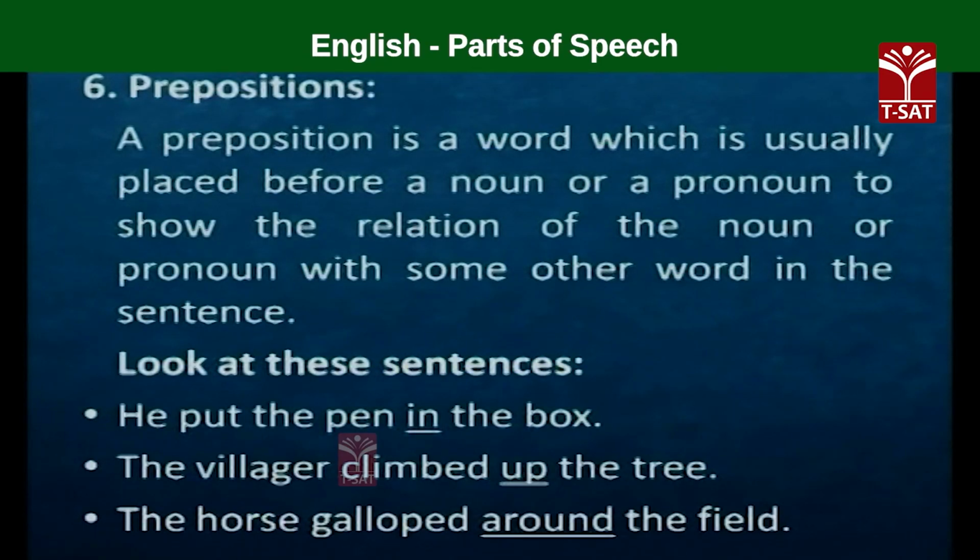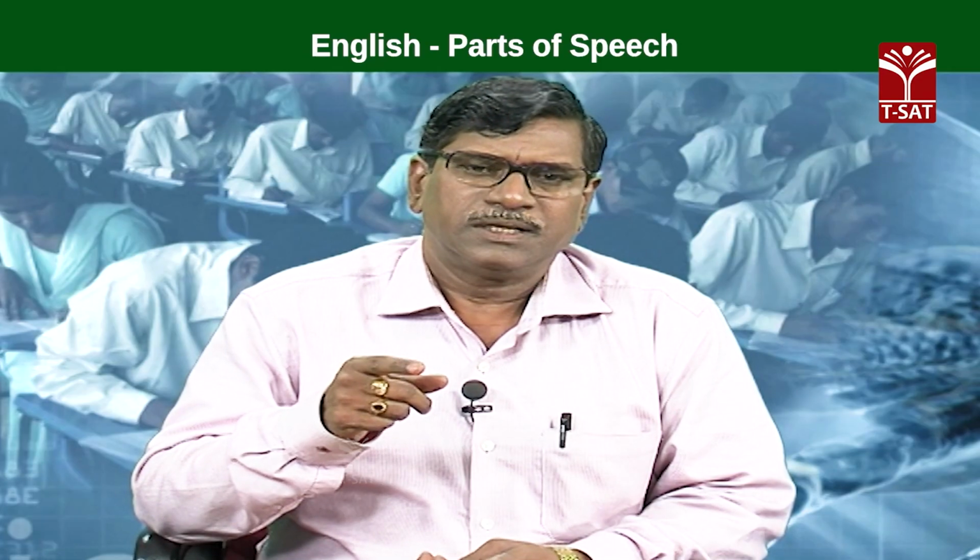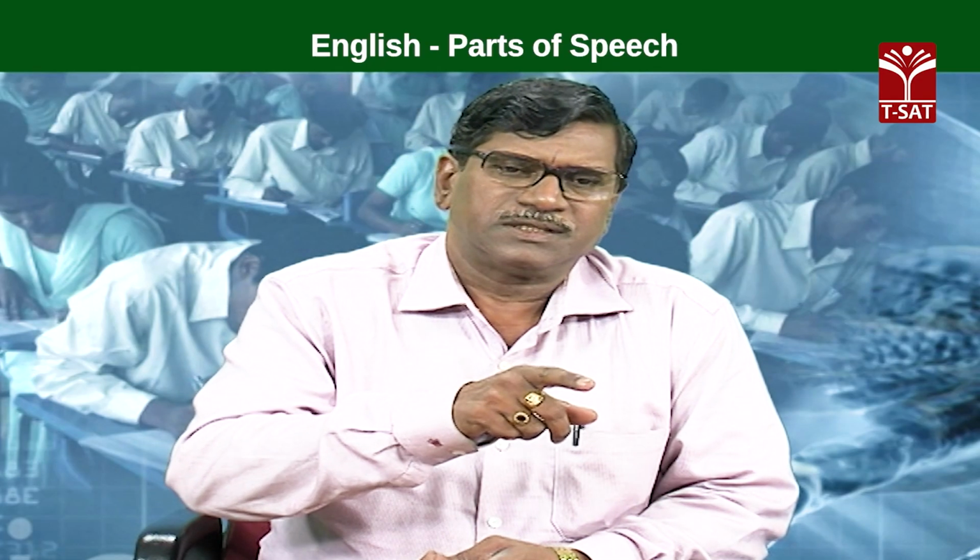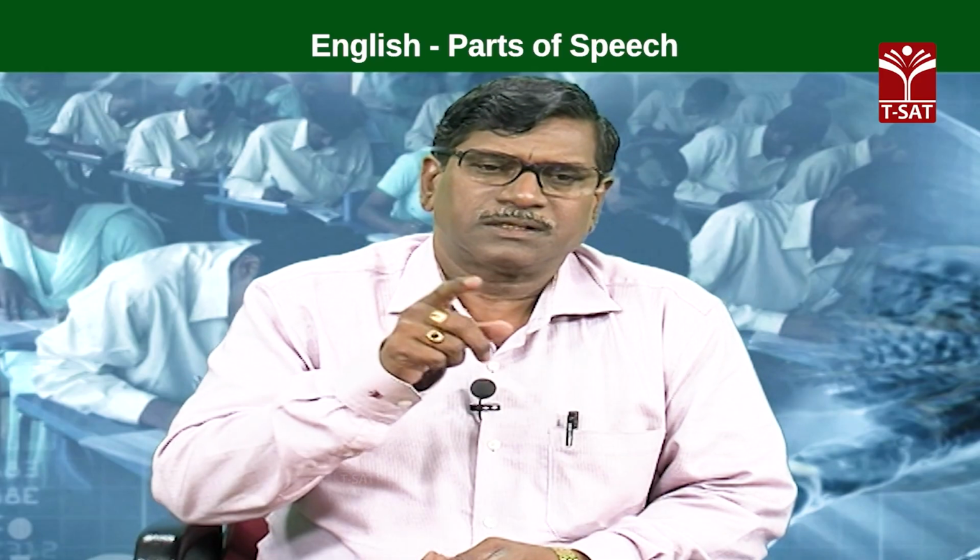Villager climbed. Who climbed up the tree? Villager. What did the villager do? He climbed up the tree. So, the preposition up comes before the noun tree and establishes its relationship with other words in the sentence, that is, villager climbed.